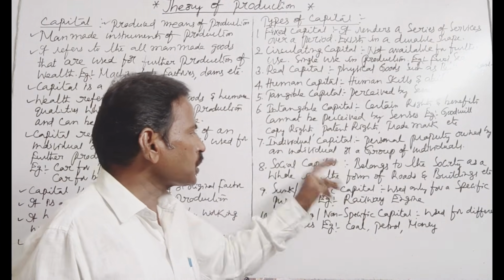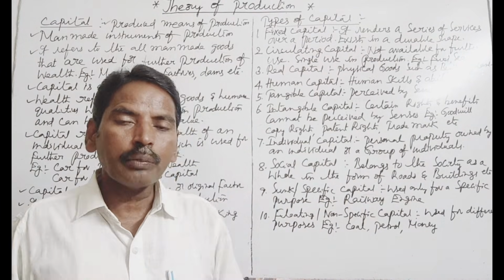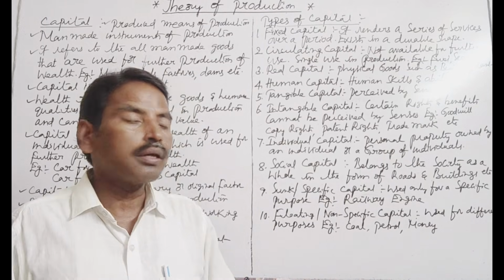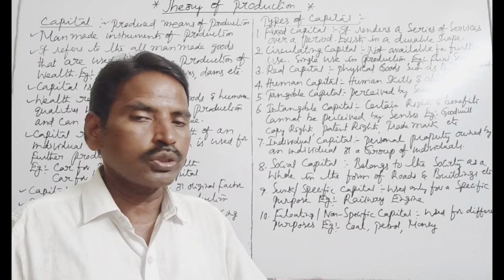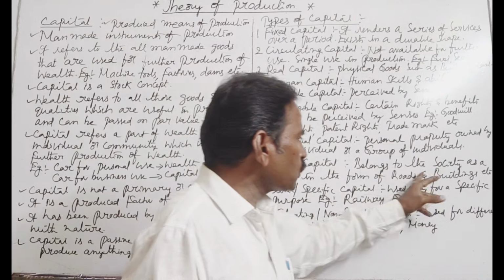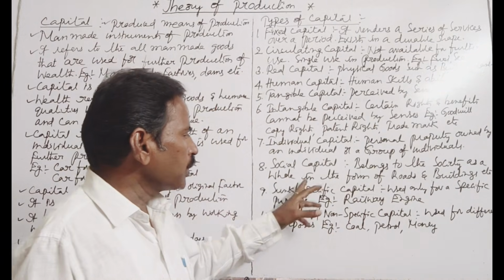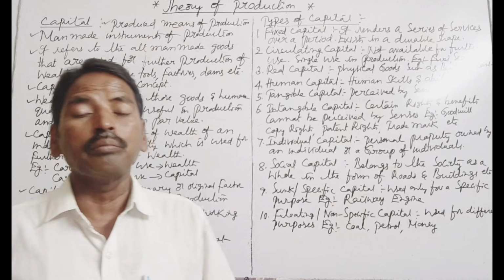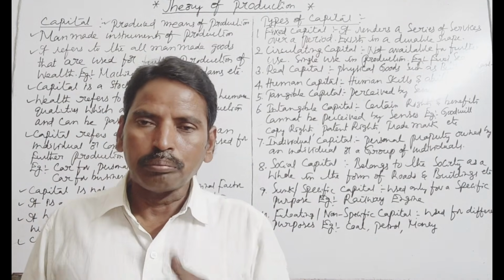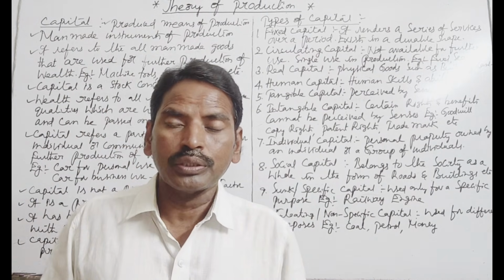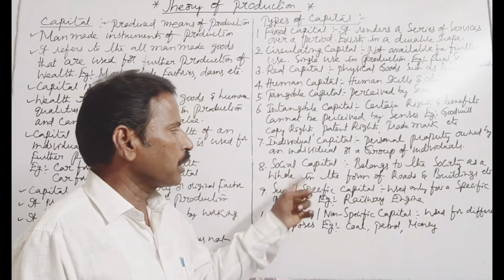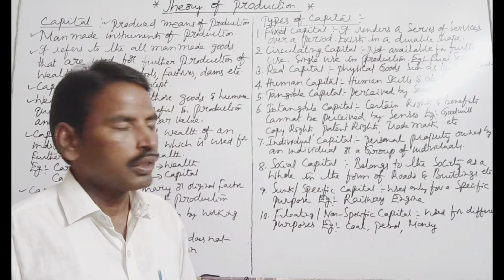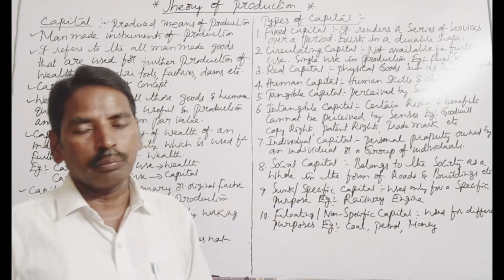Next, social capital. Social capital refers to capital that belongs to the society as a whole, in the form of roads, buildings, reading rooms, libraries, etc. That is known as social capital.